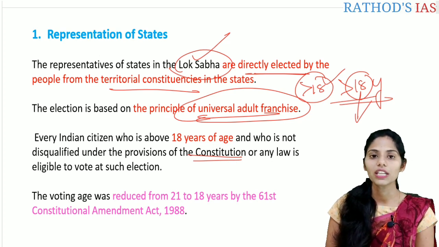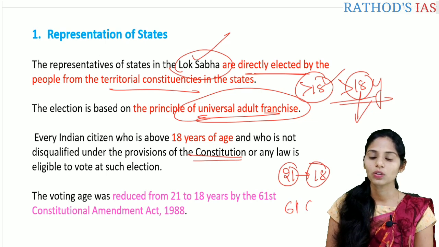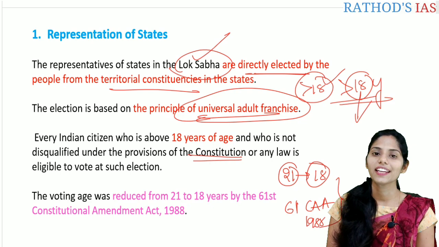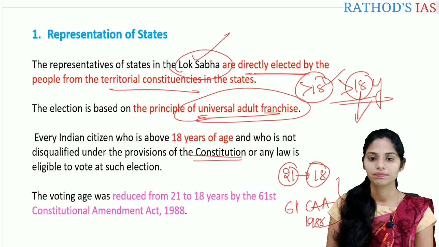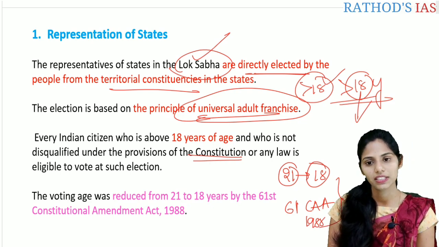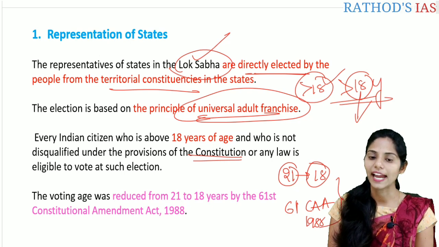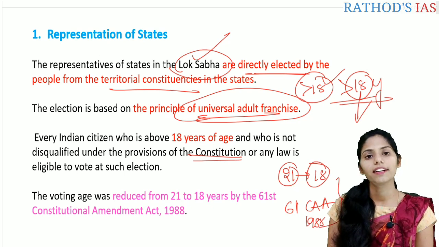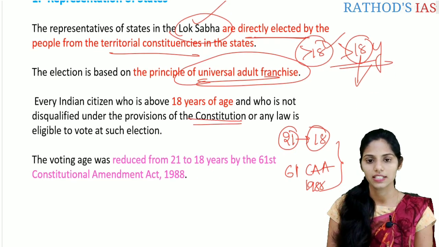And the voting age was reduced from 21 years to 18 years mainly by the 61st Constitutional Amendment Act of 1988. This is again one important prelims fact here. You have to remember the 61st Constitutional Amendment Act of 1988. It reduced the voting age from 21 years to 18 years.